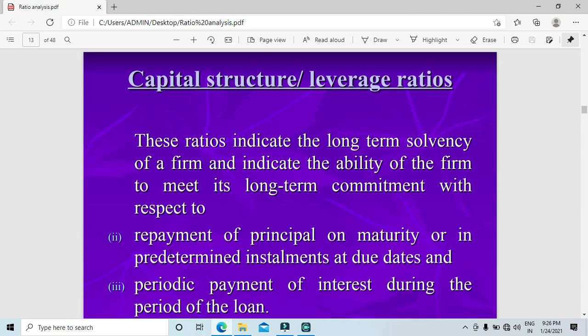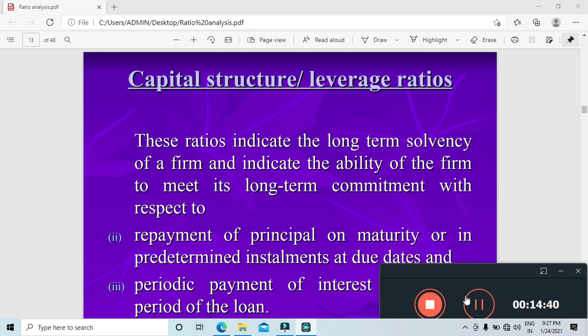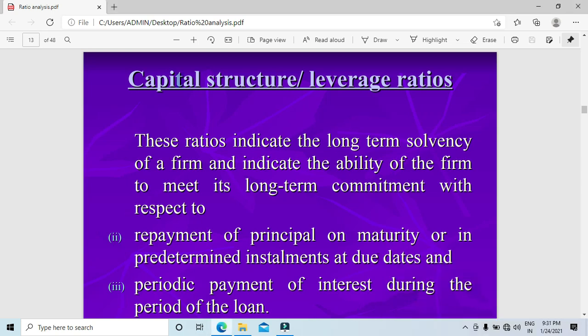These ratios indicate the long-term solvency of a firm. Long-term solvency means why investors will invest in a company. The outsiders, why will they invest in a company? By checking your financial capability, how good you are at repaying their debts. If they are giving a loan to you, how good you were in the past also. People will invest in a company by checking your past performance and the credit return policy, how good they are at returning to the financial institutions, and all these loans will come under